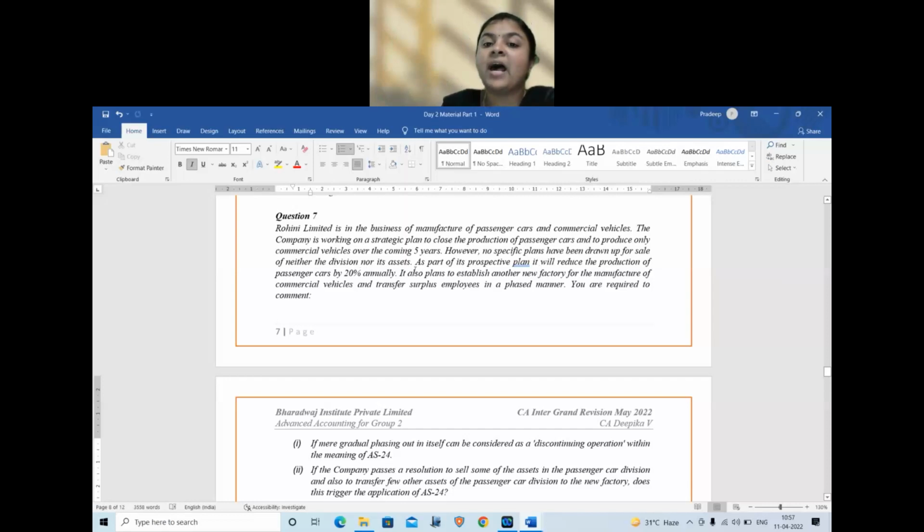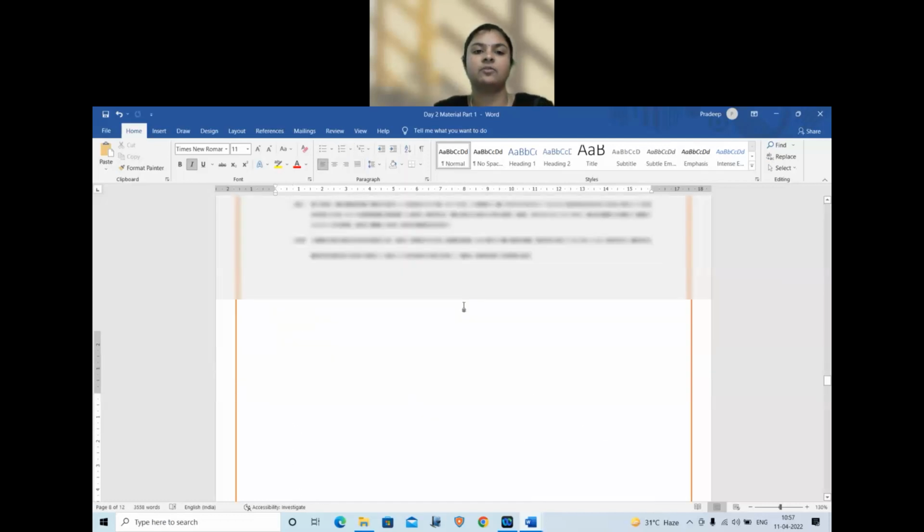As a part of its prospective plan, it will reduce the production of cars by 20% annually. So it will keep reducing the production. It also plans to establish another new factory for manufacturing the vehicle and transfer the surplus employees in a phased manner. You are required to comment on the following scenarios.